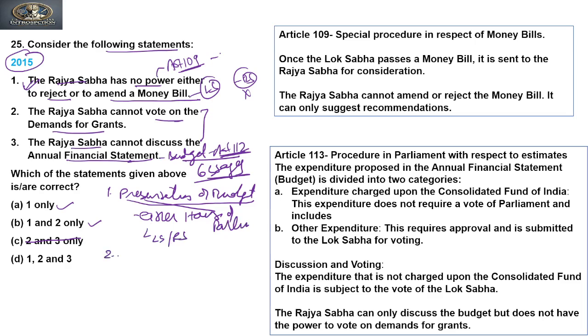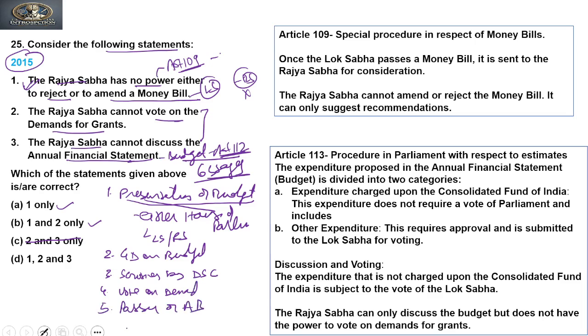Now the second stage is general discussion on the budget. Then the third stage is scrutiny by the departmental standing committee. The fourth is vote on demand. The fifth is passing of the appropriation bill, and the last stage is passing of the finance bill.